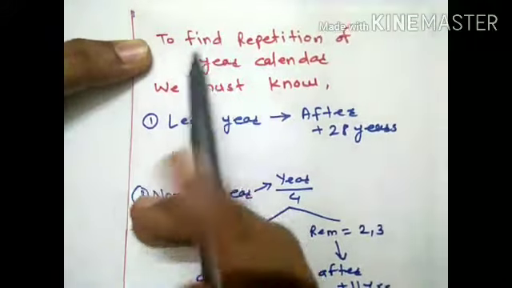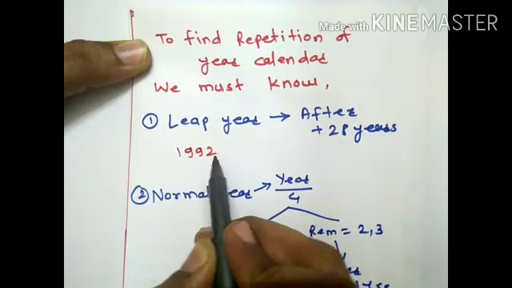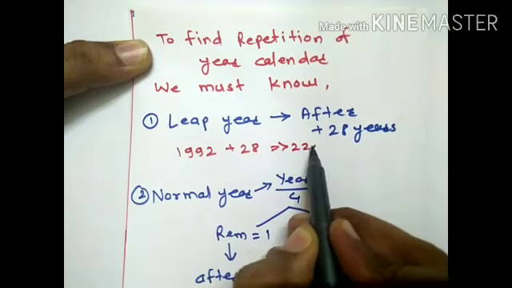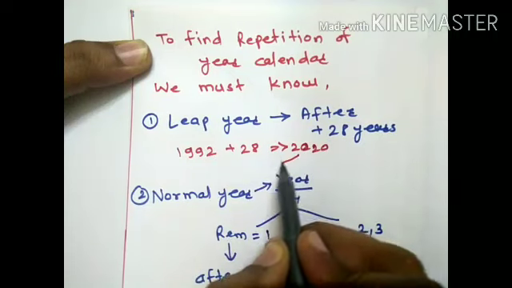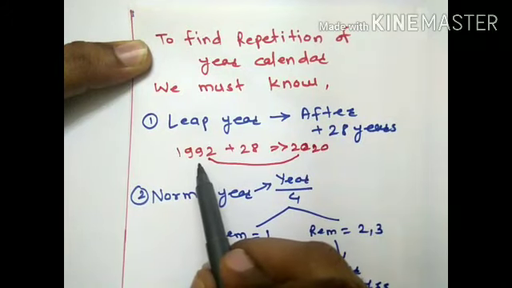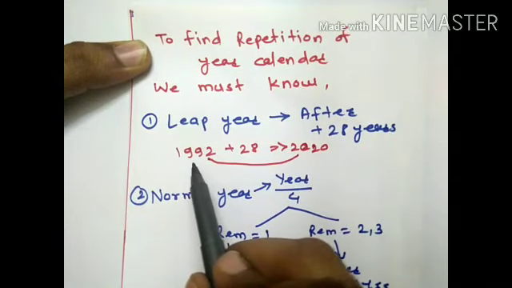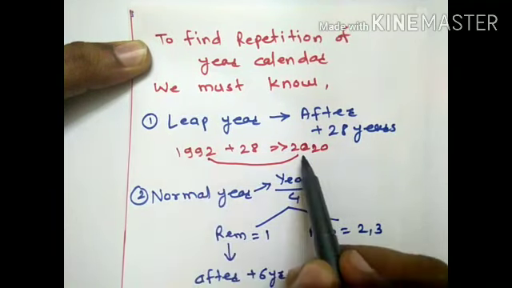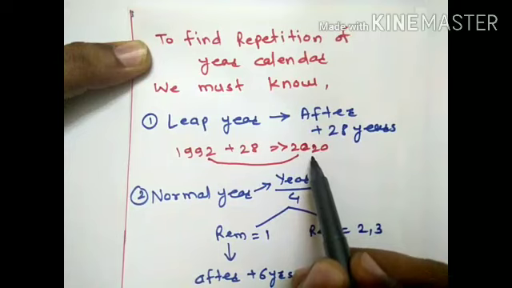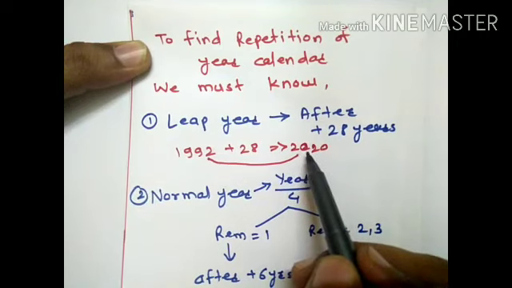Just take the example, 1992. 1992 is a leap year. So after 28 years means 2020. 2020 is the same year as 1992. What it means? The day on 1st January 1992 is the same as the day on 1st January of 2020. After that, the weekday on 31st December 1992 is the same as 31st December 2020. If 1st January and 31st December day is the same, then the whole complete year is the same. So such type of question can come in examination.